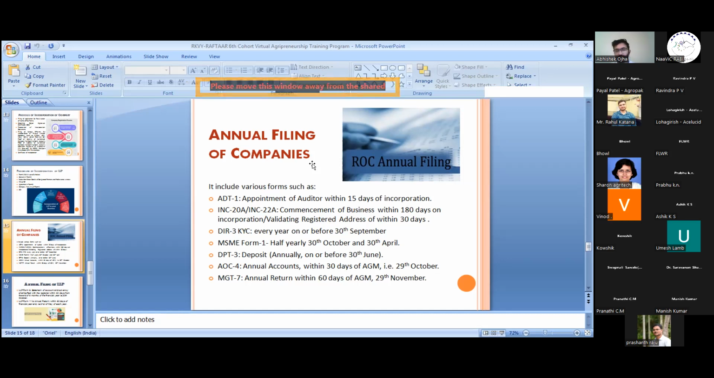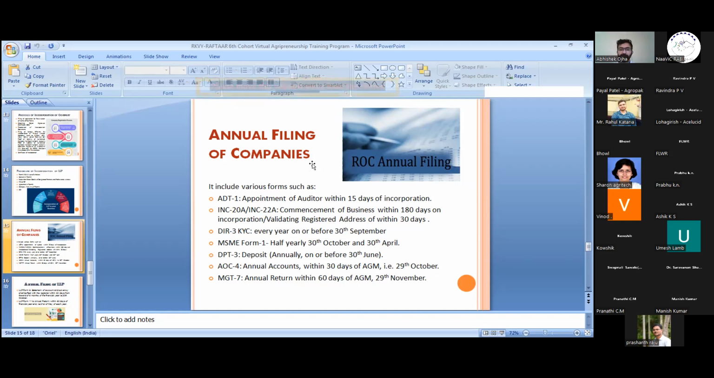If any company owes or does a transaction with any other small scale company or any other company, and that amount is held for more than 45 days, then they have to file this form, MSME Form 1, with ROC or MCA. They have to file it twice a year, half yearly. The first time is on or before 30th October, and the second on or before 30th April.